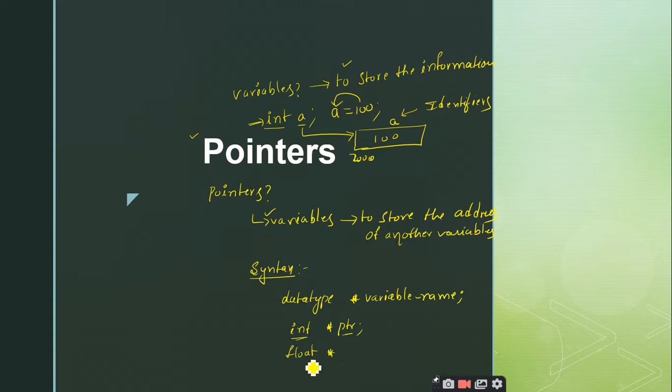So when I want to declare the floating pointer, I make use of the float keyword for the data type, and then star is the common thing we have to use, and then I make use of another pointer variable, right. Similarly, a character pointer can be declared like this, right. So this is how we declare the pointers. The primary purpose of the pointer variable is to store the address of another variable, and this is the syntax we have seen.